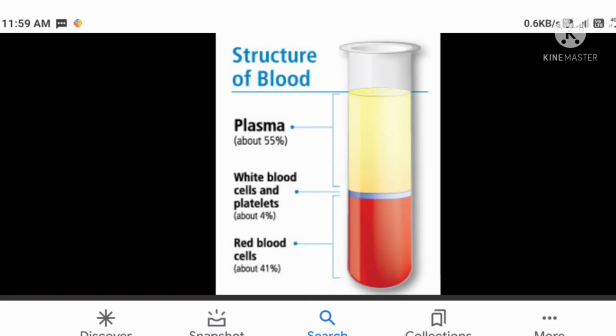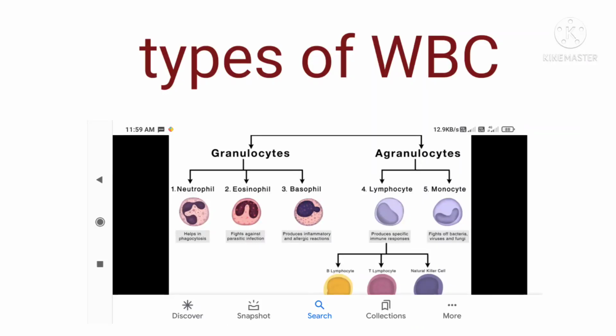Here see, children, what is RBC, what is WBC? RBC means red blood cells. WBC means white blood cells, and blood platelets. Next, WBC cells are again divided into two types, granulocytes and agranulocytes. Here see, children, granulocytes are again divided into three types: neutrophils, eosinophils, basophils. Agranulocytes are again divided into two types: lymphocytes and monocytes.